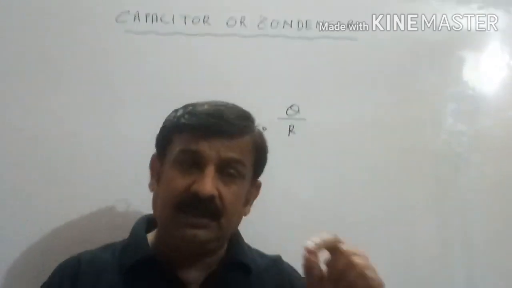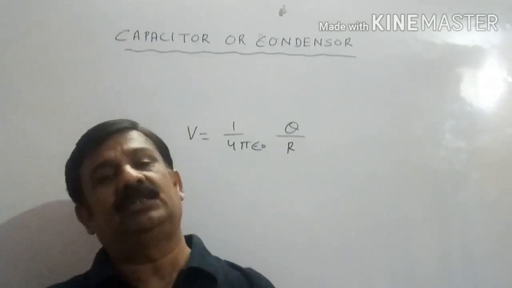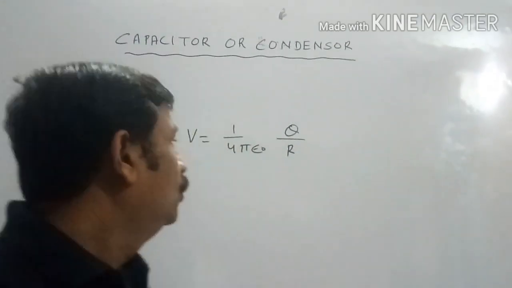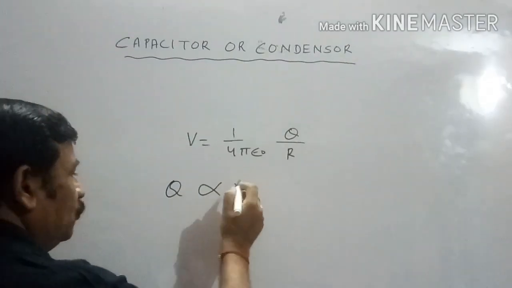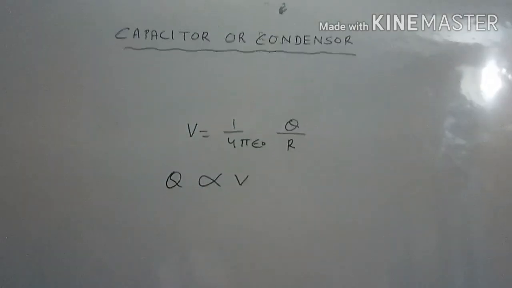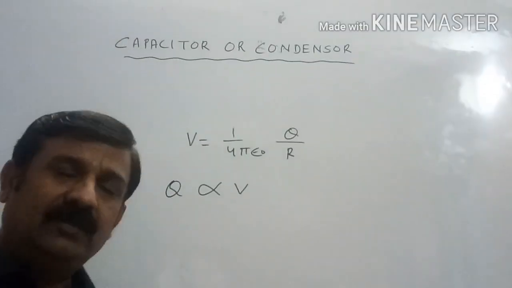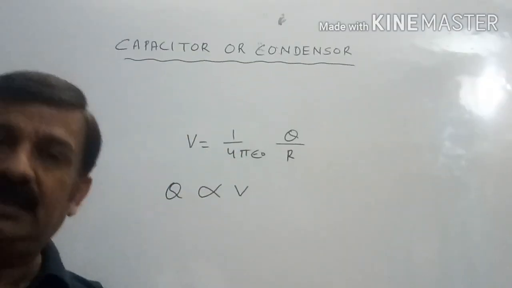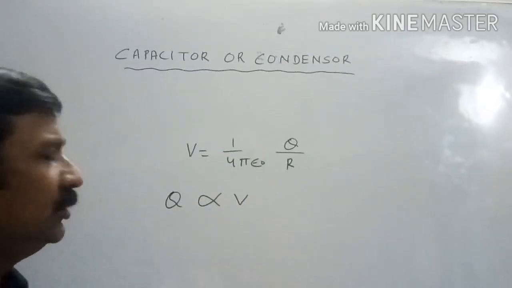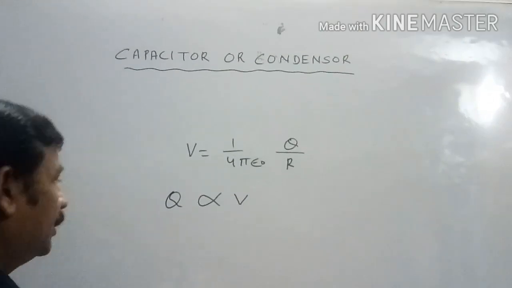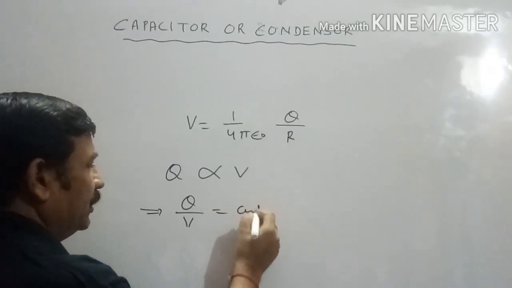Similarly, if we fix the distance and keep on changing the charge on the body, potential also changes. So we can say that charge and potential are directly proportional to each other, keeping the distance constant. More charge, body will have more potential develop. Less charge, body will have less potential develop. So charge and potential are directly proportional to each other. The ratio of charge and potential will be constant because both are directly proportional to each other.